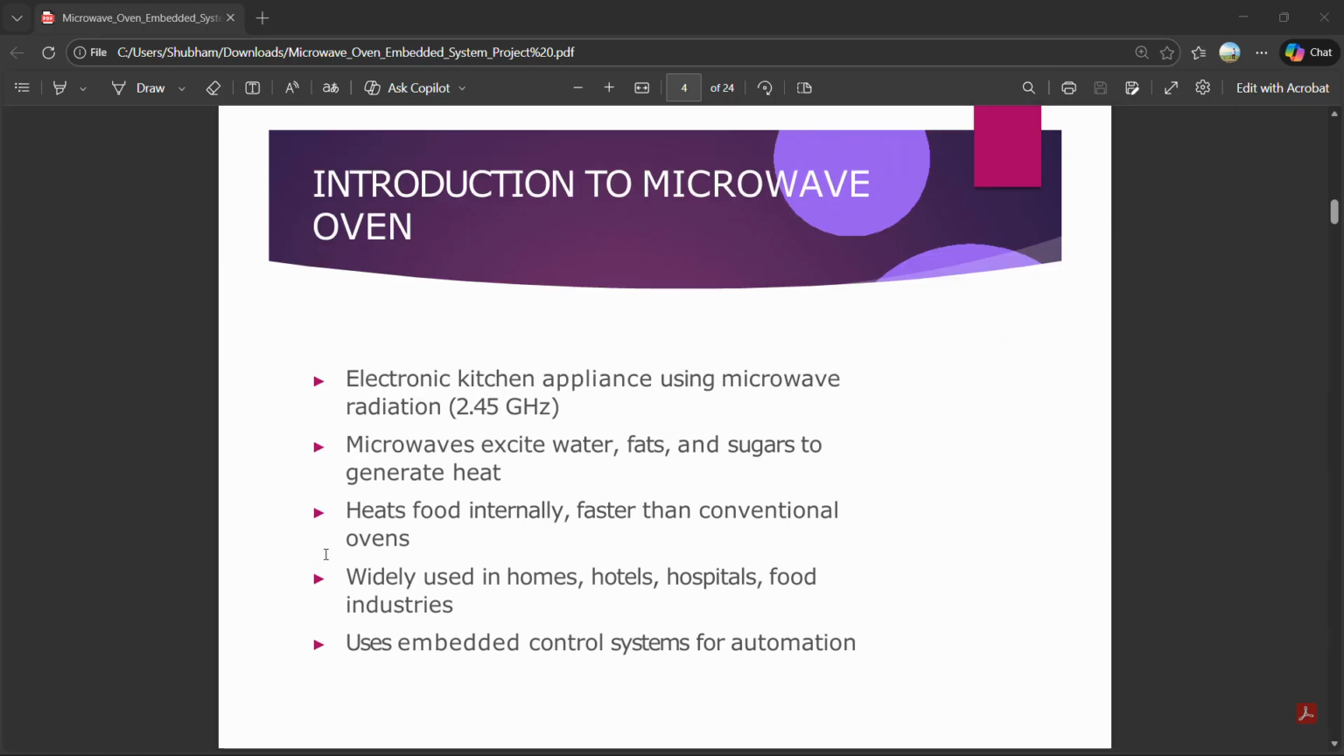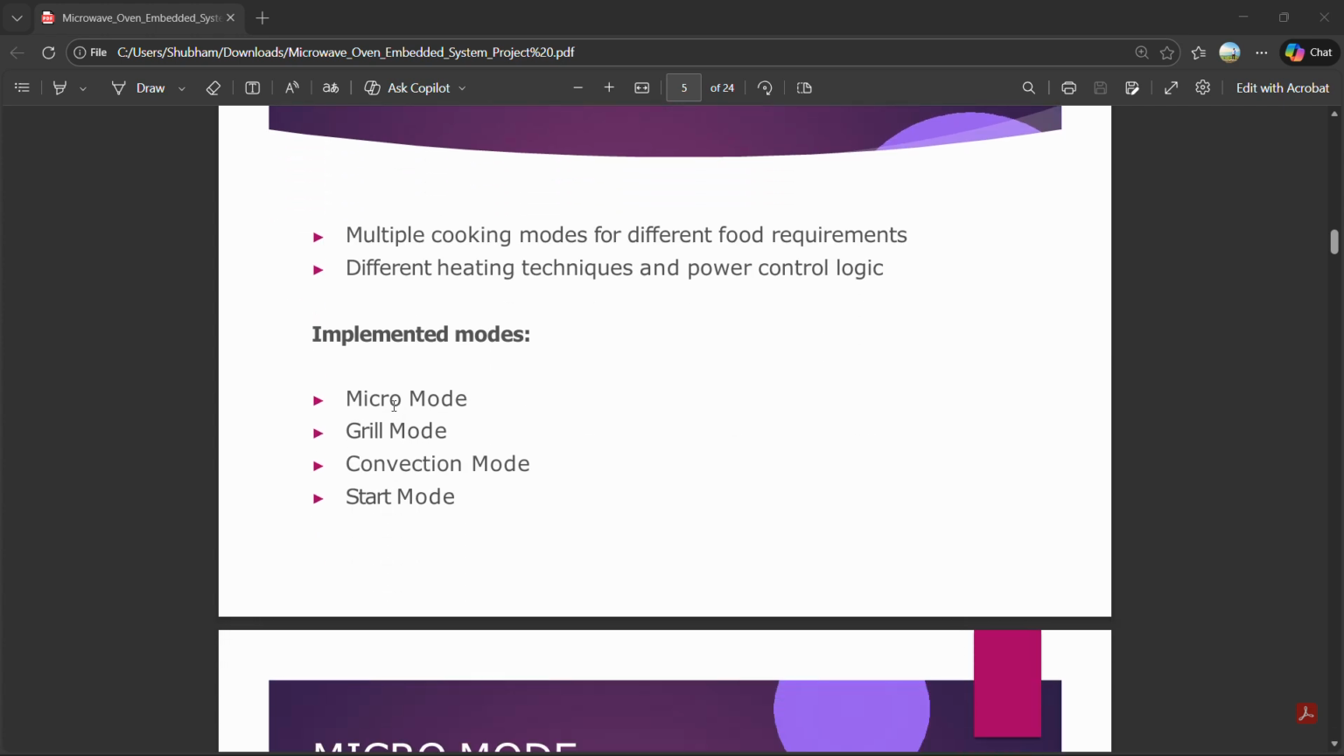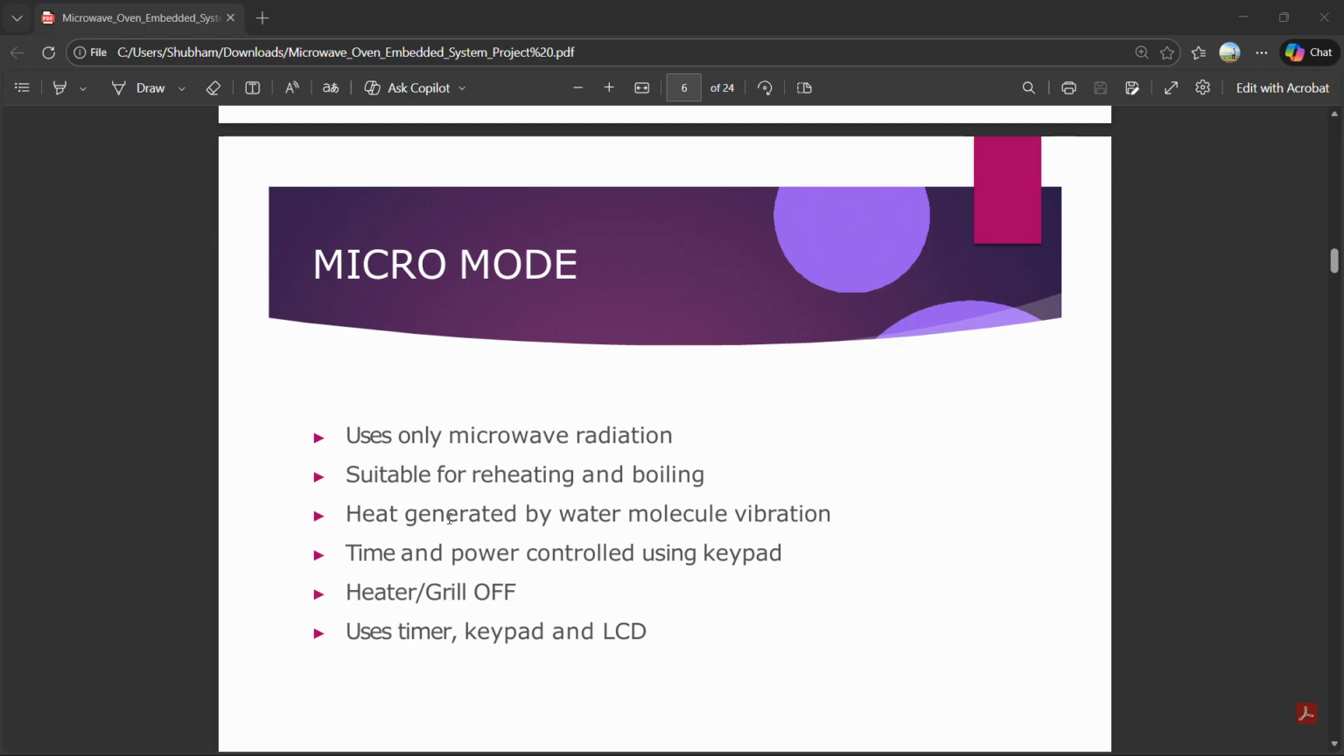Introduction to the microwave oven. A microwave oven provides multiple modes, each with a different heating technique and control logic. In this project, we implemented four modes: microwave mode, grill mode, convection mode, and start mode.